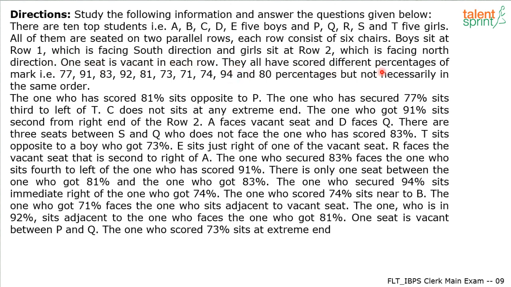They all have scored different percentages of marks: 77, 91, 83, 92, 81, 73, 71, 74, 94, and 80, but not necessarily in the same order. 10 persons, 10 percentages, 12 chairs, 6 facing north, 6 facing south. And here are all the clues given to you. The one who scored 81 percent sits opposite to P. The one who has secured 77 percent sits third to the left of T. C does not sit at any extreme end, and so on.